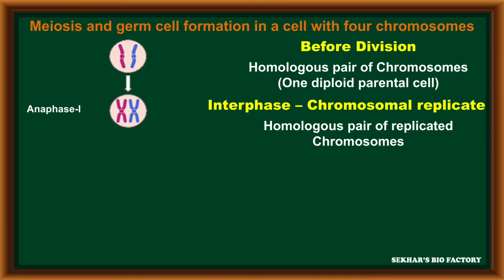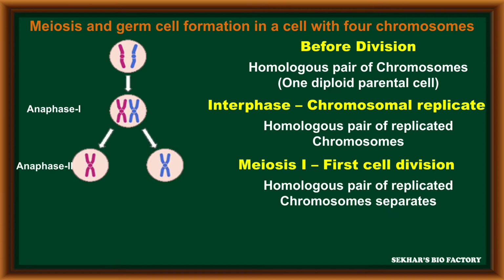During interphase, chromosomal replication takes place. At this time, homologous chromosomes are replicated, and each chromosome has a bivalent. Each chromosomal pair has 2 chromatids. These are duplicated during interphase with the DNA replication.